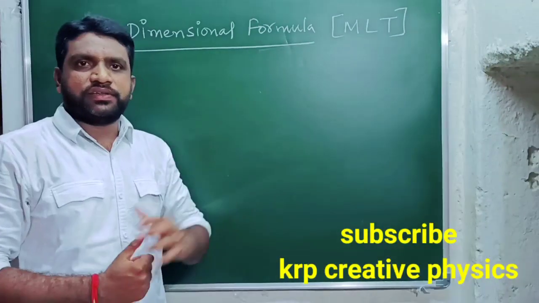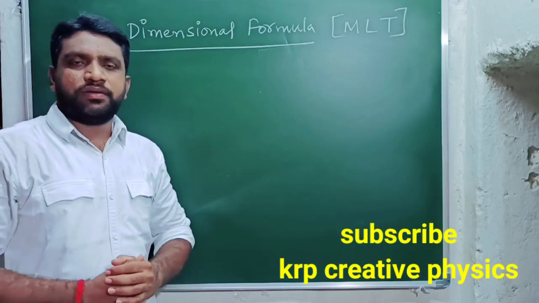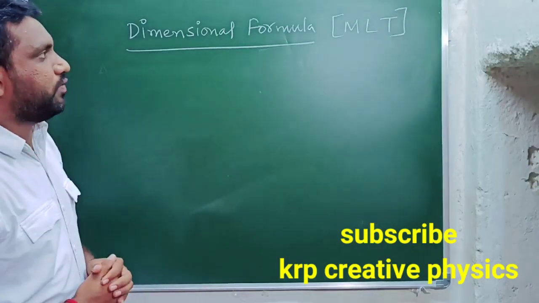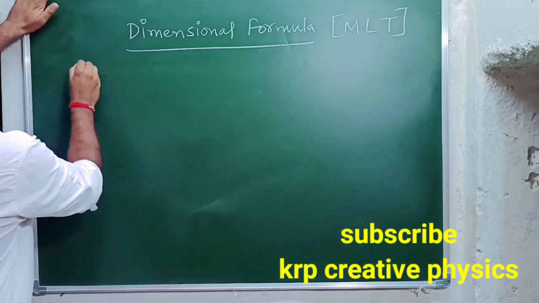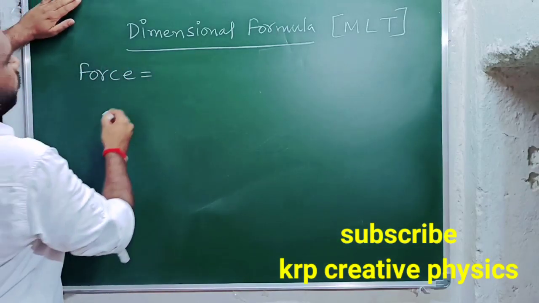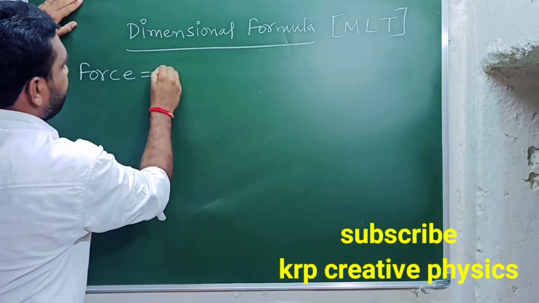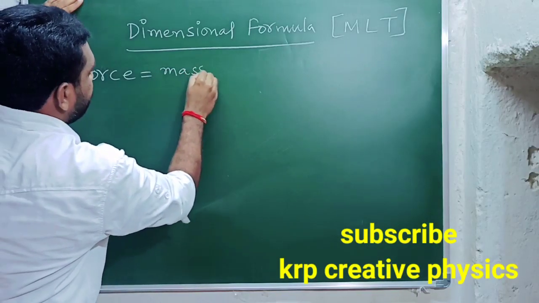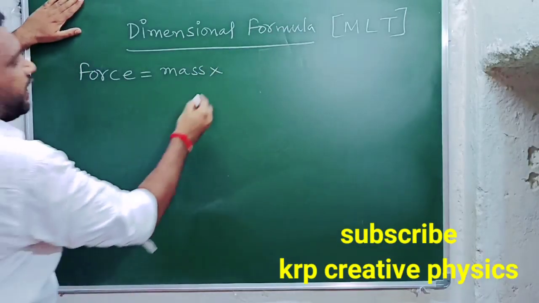Friends, let's see the third example. In the third example, we are going to find the dimensional formula of force. As we know, force F equals ma, that means mass into acceleration. Force is a product of mass and acceleration.